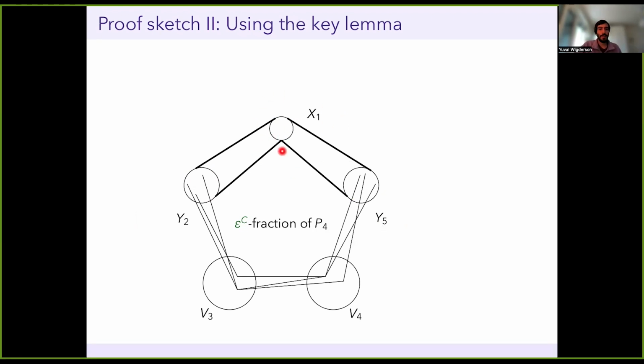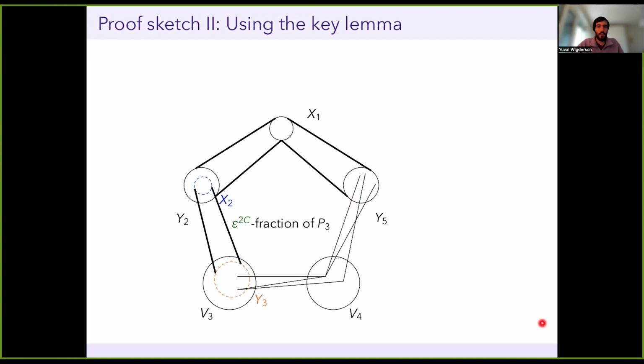Now if I forget about X1, I see the same picture I started with, except I've gone from a pentagon to a path of length 3. So now I can apply the key lemma again to find a set X2 in here and a set Y3 in here, such that X2 is complete to Y3. And moreover, in what remains, I still have many paths of length 2.